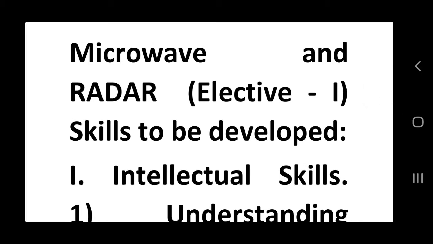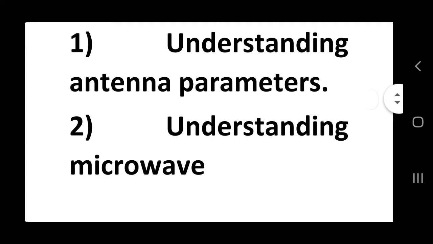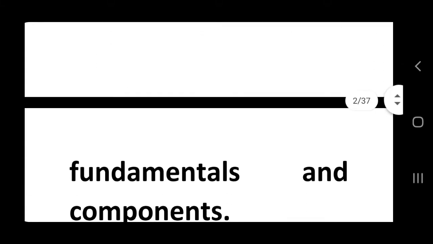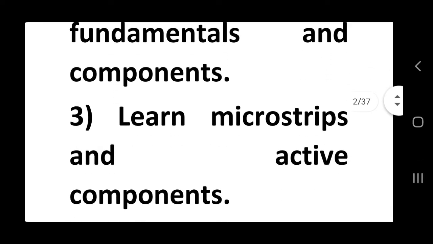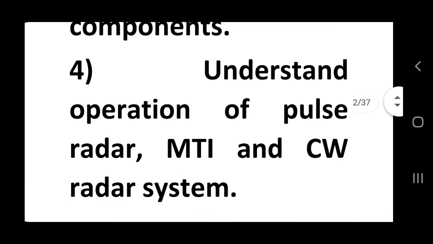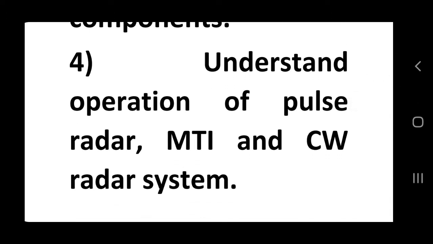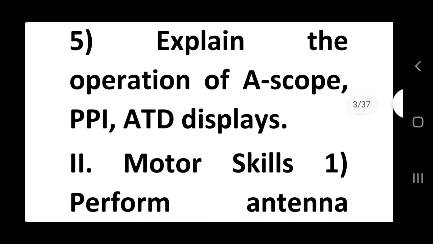In intellectual skill, first is understanding antenna parameters, second understanding microwave fundamentals and components, third learning microstrip and active components, fourth understanding the operation of pulse radar, MTI and continuous wave radar systems, and fifth explaining the operation of A-scope, PPI and ATD display. Then the second one is motor skill.